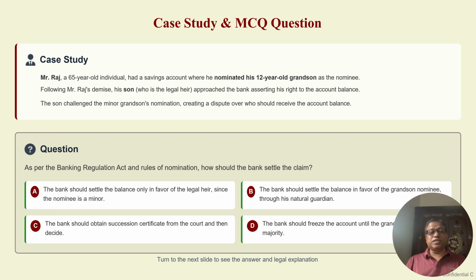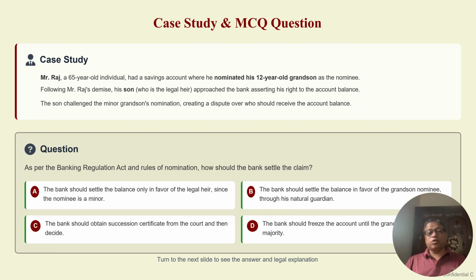So we have four options. Let's see them one by one. The first option, option A: the bank should settle the balance only in favor of the legal heir. In this case, the legal heir is the son, since the nominee is a minor. But please remember, there is a nomination in the banking account, and that nominee is a minor, the grandson. So option A says please settle the claim to the legal heir. What is option B? The bank should settle the balance in favor of the grandson, who is the actual nominee, through a natural guardian, because nomination comes first. So you should settle the claim to the nominee, not to the legal heir.